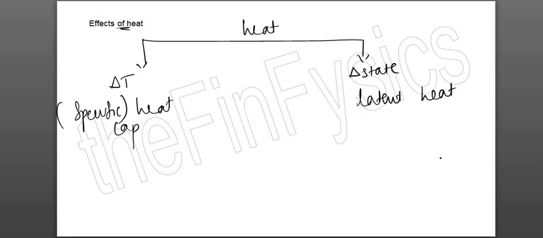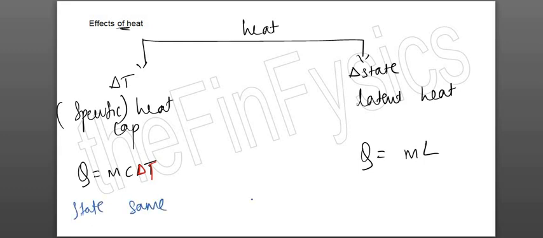दोनों के अपने molecular theories हैं. Why this happens, why the other one happens. If they are telling you that there is a change in temperature, the formula that we will use will have this change in temperature included. If they are telling you there is a change in state, then you are supposed to remember the formula will not have change in temperature. ये दोनों एक साथ नहीं हो सकते हैं. If the temperature is changing, you are supposed to remember that the state remains the same. And if the state is changing, your temperature will be the same.